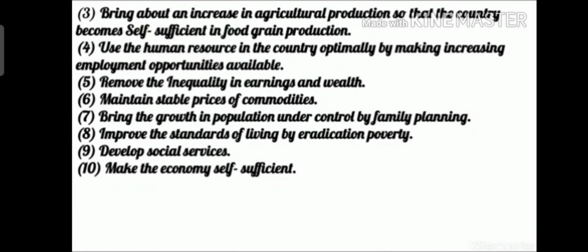We have also discussed how the mixed economy in India was started and how it is still running in our country. We have seen how the 5-year plans were started, who started them, and why there was a need to start this 5-year plan.